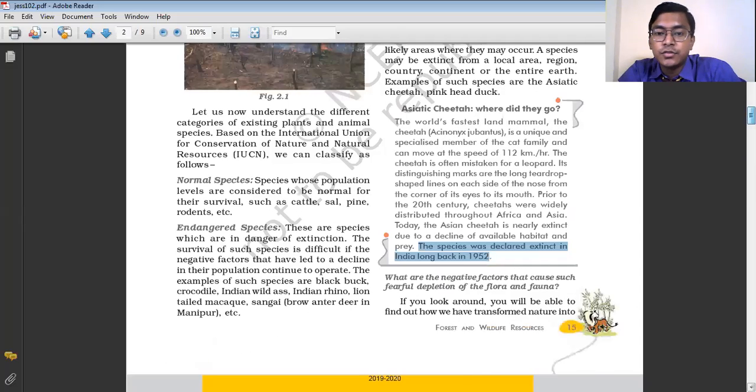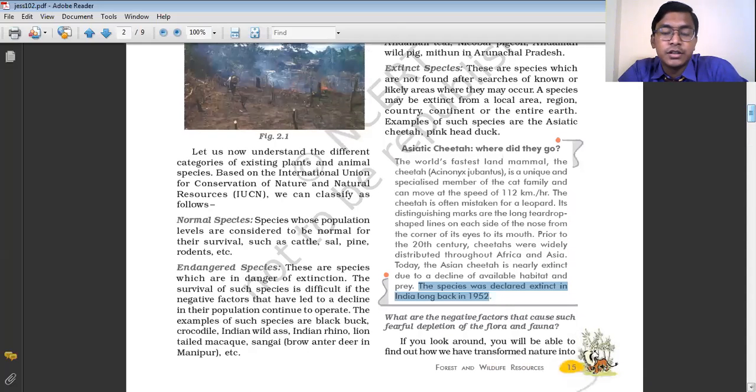So this is about the classification of the different species of plants and animals according to their existence or availability. Let us conclude here only. Next day we are going to discuss the next part of this chapter.